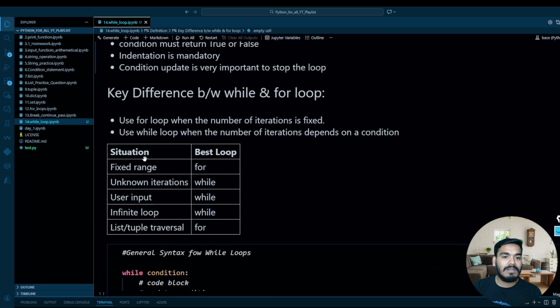Okay. Now, the key difference between the while loop and the for loop, as I said: whenever you have a fixed range, you use the for loop. Unknown iteration, we don't know how many iterations I should run this code, then use the while loop. User input, if you have user input, use the while loop. For user input in the for loop also we have used it, right? So that's fine. Infinite loop, if you want to run something for infinite time, then use a while loop. List, tuple, if you have a list or tuple to traverse and access each and every element, then use the for loop. So in short, if your iteration is not fixed, for how long I should run this piece of code, then use the while loop. Simple. It works on the condition, not on the iterator.